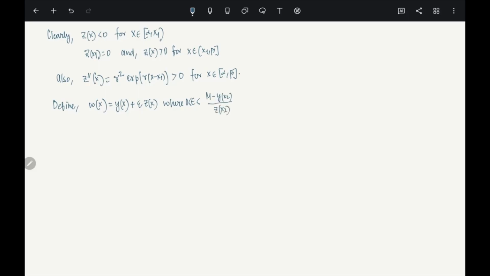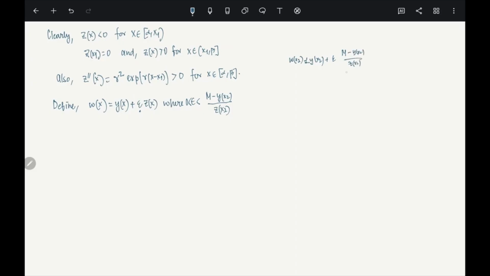I mean, we define epsilon such that something like this happens. If we define epsilon like this, what happens to w of x2? It is y of x2 plus epsilon times z of x2, right? This is strictly less than (m minus y of x2) divided by z of x2,